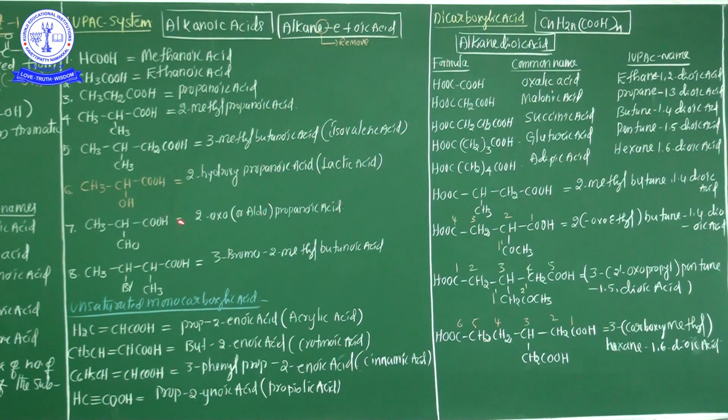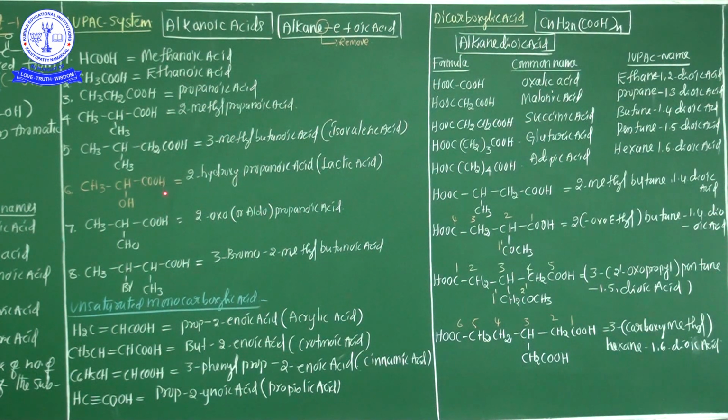Similarly, OH group is the alcohol. Here two different types of functional groups are there. So based on the seniority order of the functional groups, the more senior functional group acts as the principal functional group.